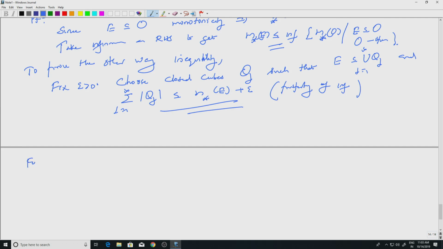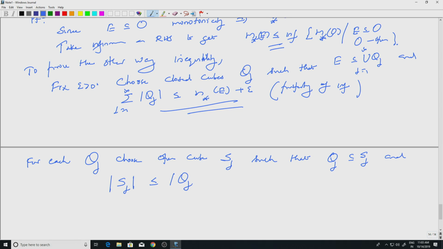Okay. Well, what do we do with these closed cubes? So, for each Qj, choose an open cube Sj such that Qj is contained in Sj. Well, that is easy, but we have the epsilon estimate there. So, we need to choose appropriate Sj such that the volume of Sj is very close to the volume of Qj.